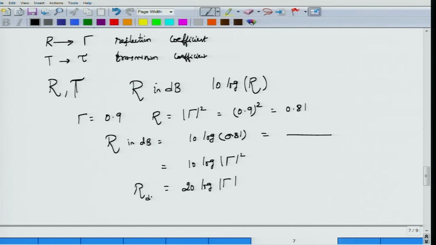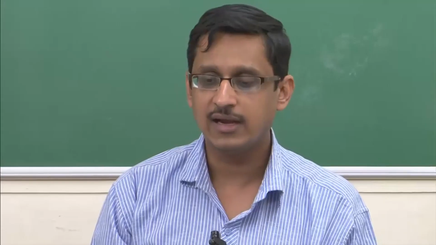This is the reflectance measured in dB, and this is something that we will be using later when we discuss transmission lines and associated parameters, and it is something that was also used in microwave circuits.